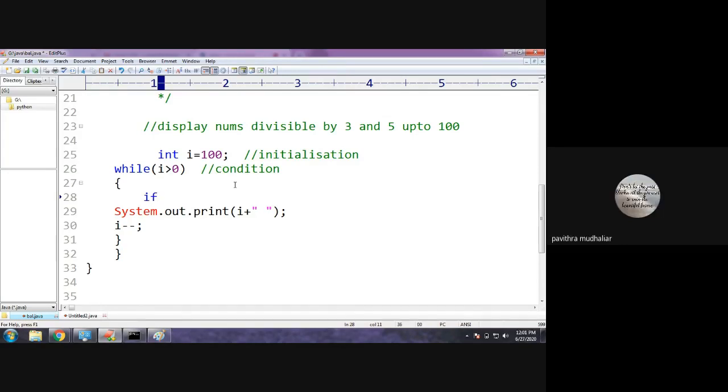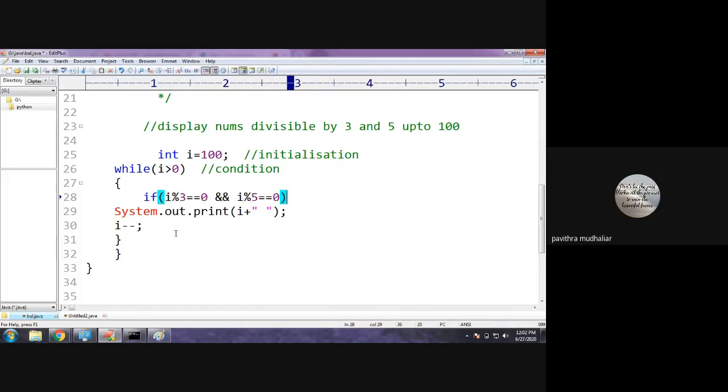If I modulus 3 equals to 0 and... or symbol? Very good. No, actually and only. 3 and 5, that means 15, 30 like that. So and, bracket. Okay, I modulus 5 equal to 0.